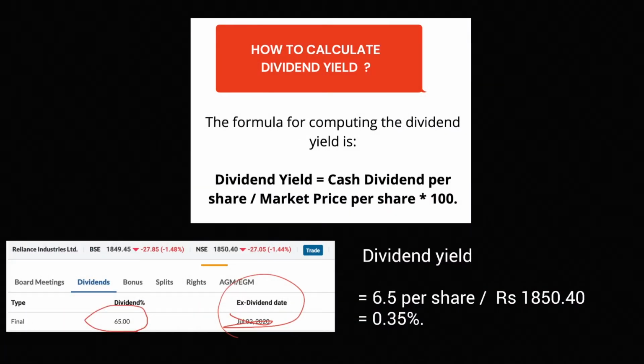Suppose you want to compare two companies in terms of the dividend they are paying, then you can do that with the help of the dividend yield. Dividend yield is calculated using the dividend amount divided by the market price. For Reliance Industries, it's 6.5 rupees per share, and divided by the current market price, you will get 0.35%, and that is the dividend yield of Reliance Industries. This is much lesser when compared to companies like ITC. ITC is paying a dividend yield of 5.19%, that is pretty good.